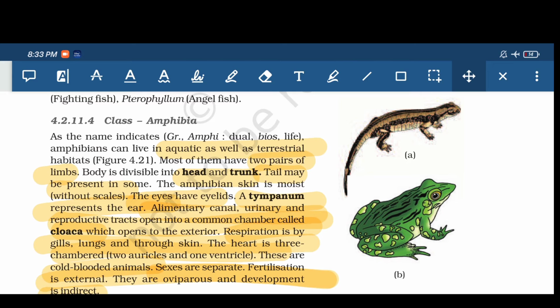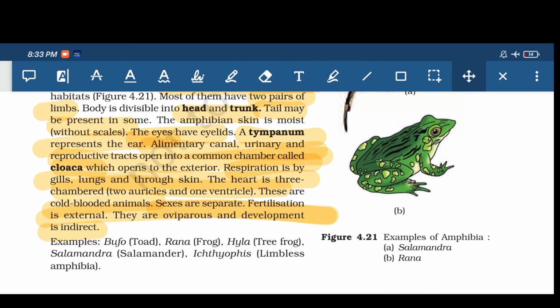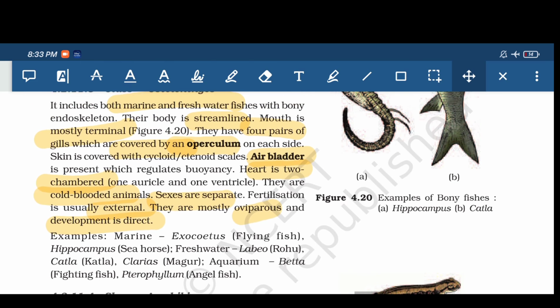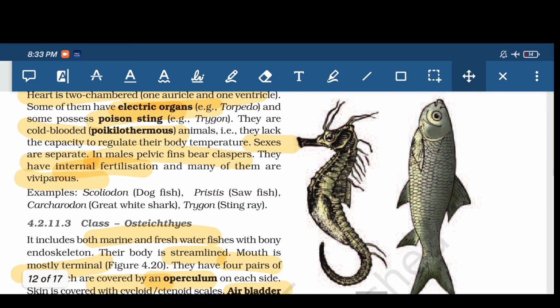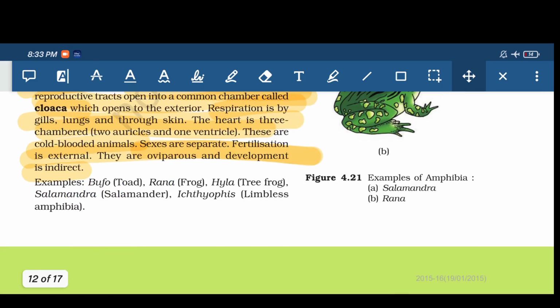These are cold blooded animals. Sexes are separate, fertilization is external, they are oviparous, and development is indirect, which means a larval stage is present. Some examples are given.